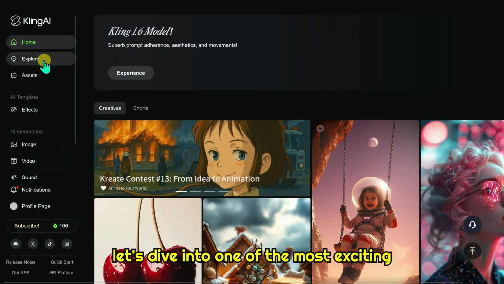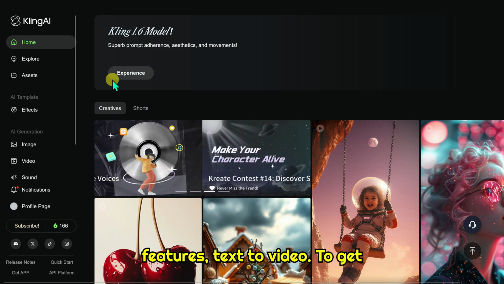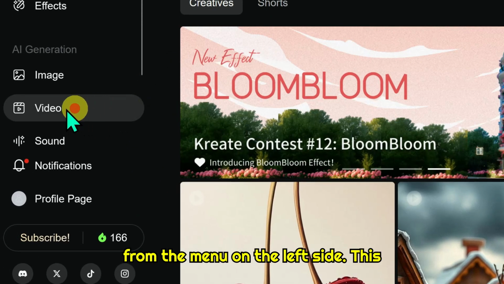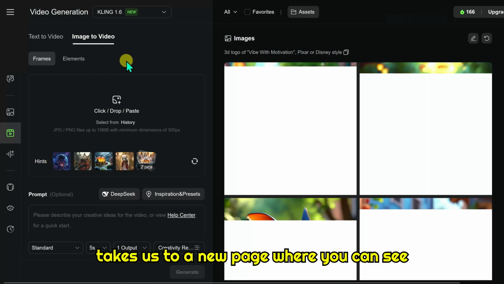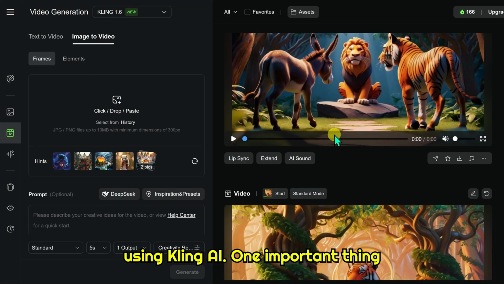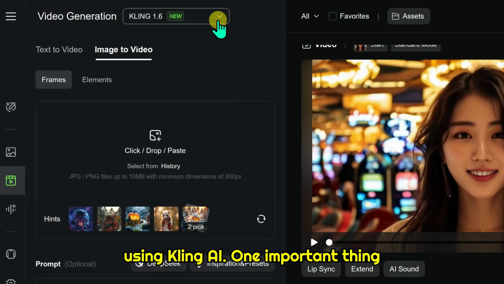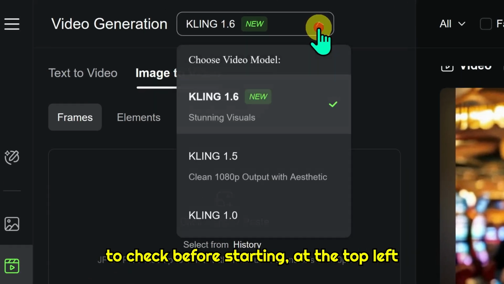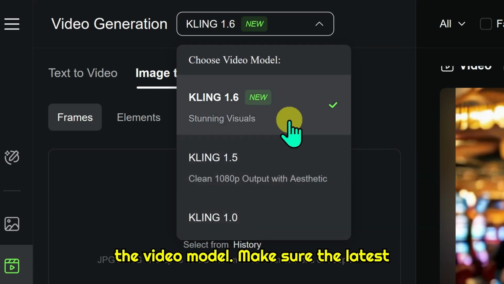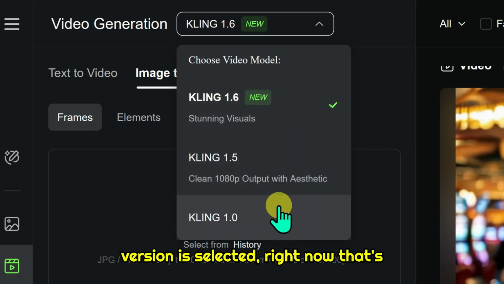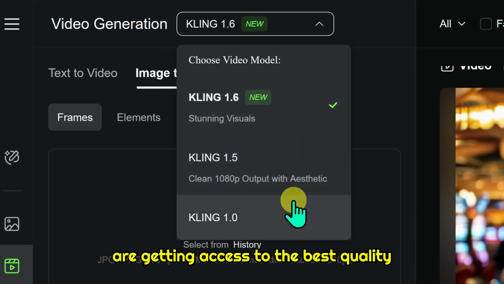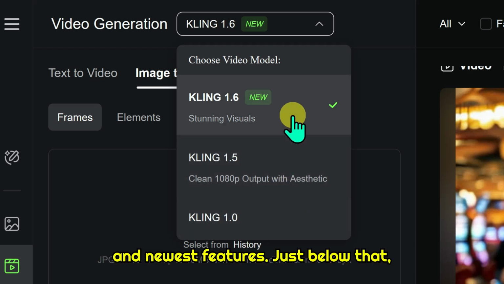Now let's dive into one of the most exciting features, text to video. To get there, I simply click on the video option from the menu on the left side. This takes us to a new page where you can see all the videos I have already created using Kling AI. One important thing to check before starting: at the top left corner, there's a drop-down for selecting the video model. Make sure the latest version is selected. Right now, that's version 1.6. This ensures you are getting access to the best quality and newest features.